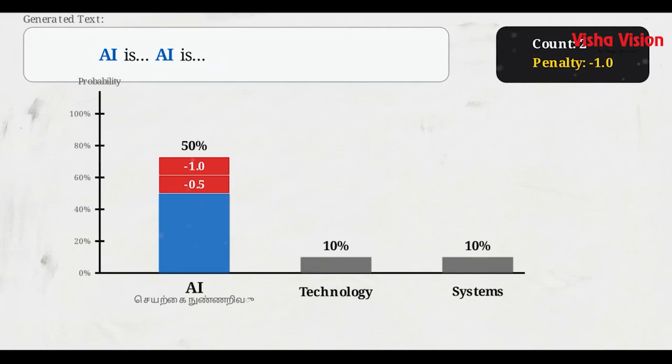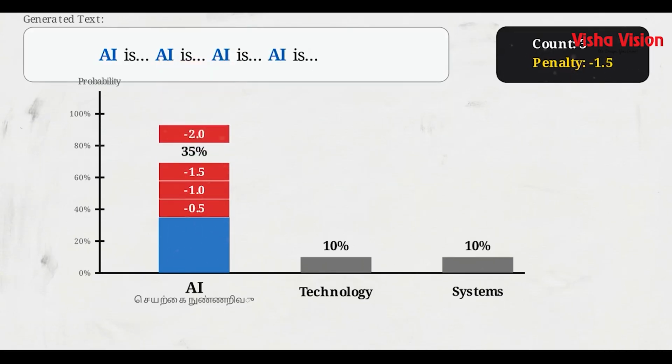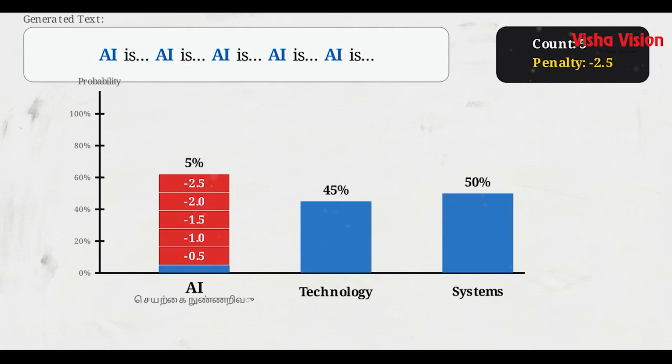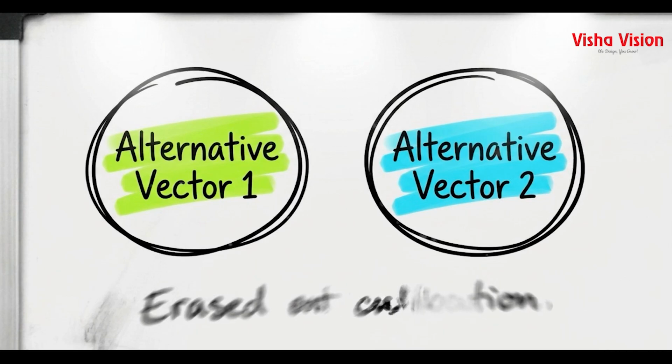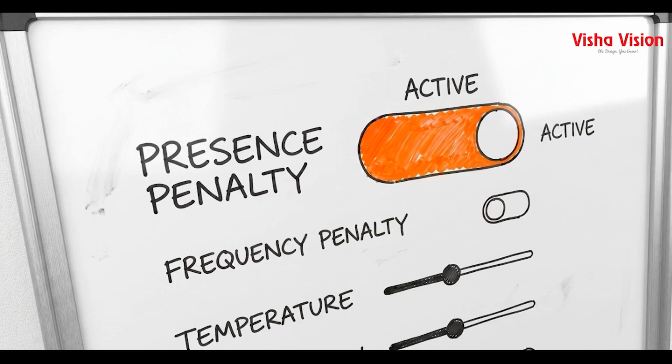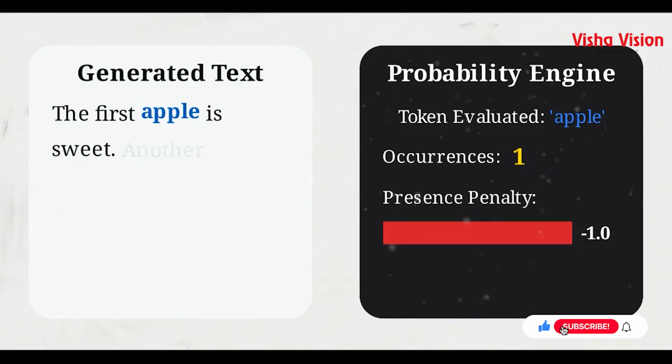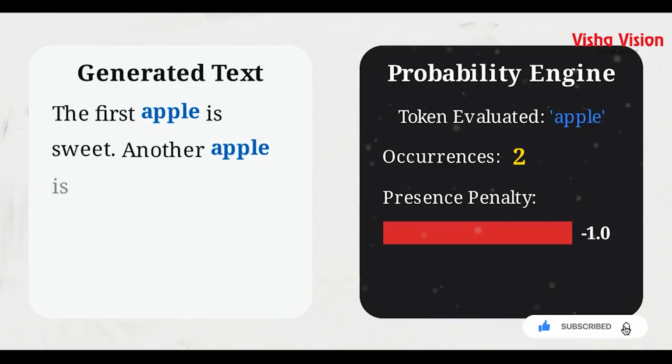Every time a specific token appears, the frequency penalty subtracts from its probability score. If the model uses the word AI 5 times, it becomes mathematically difficult to use it a 6th. The model is forced to pivot to synonyms like machine learning or seierkai nunnaribu. The presence penalty targets a different problem. It is a flat algorithm that applies a one-time penalty to a token if it has appeared in the text at all, regardless of how many times it was used.